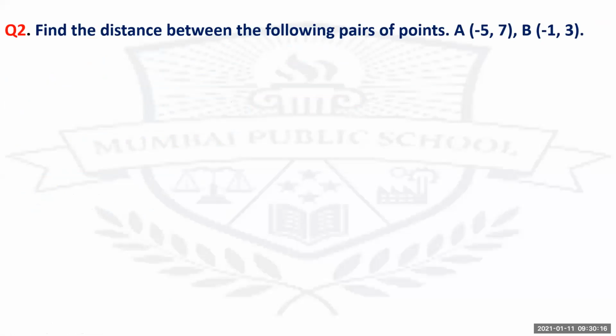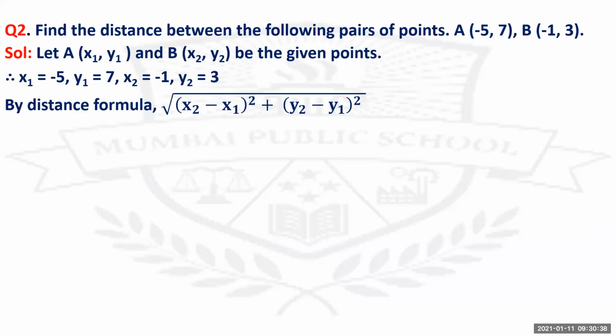Find the distance between the following pairs of points. You have to find the distance between points A (-5, 7) and B (-1, 3). Once you read the question, you should understand which formula you have to apply. You have to find the distance between the 2 points, so here you are going to apply the distance formula. So let A (x1, y1) and B (x2, y2) be the given points. Therefore x1 equals -5, y1 equals 7, x2 equals -1 and y2 equals 3.